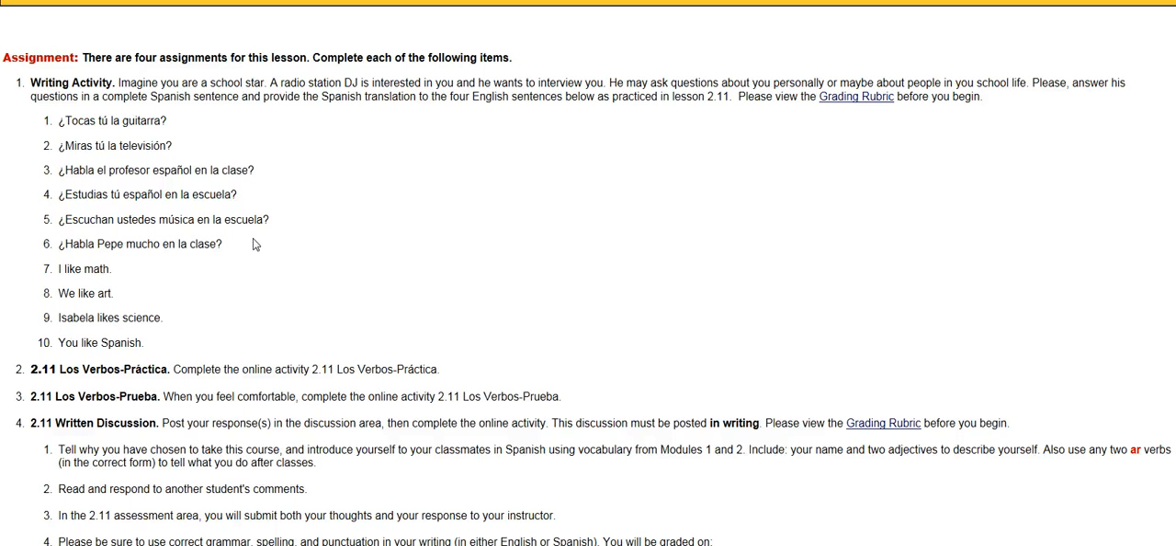Let's do the first one together. So remember, we've got a question here, and if you have an upside down question mark, it's a question, so you're going to say, do you, and then tocas, here was one of your new verbs, do you play the guitar? So, tocas tú la guitarra, okay? So when you answer, you're going to answer either yes, I play the guitar, or no, I don't play the guitar.